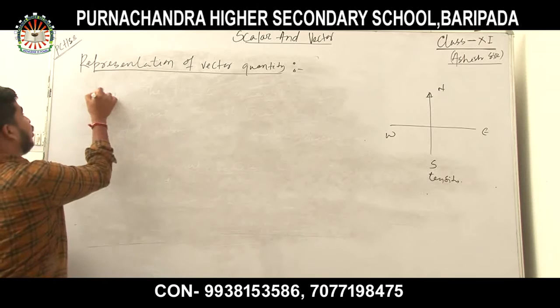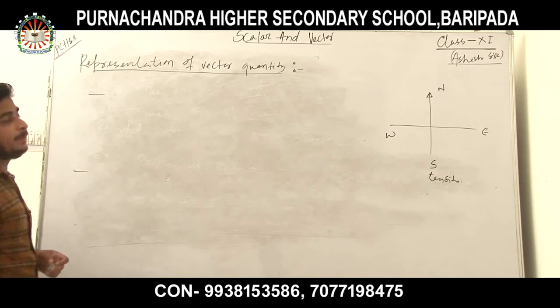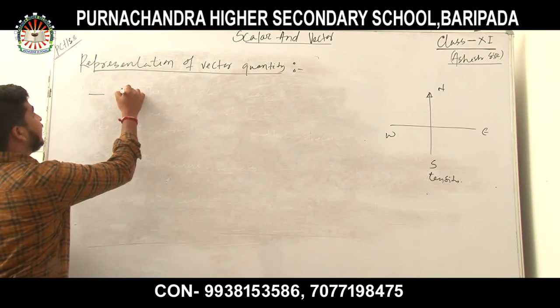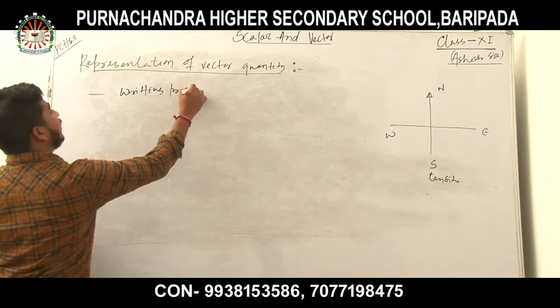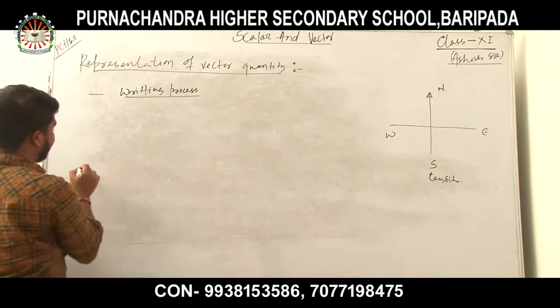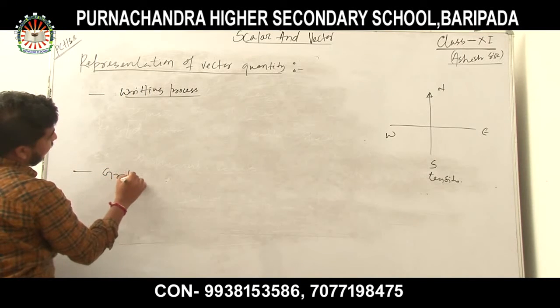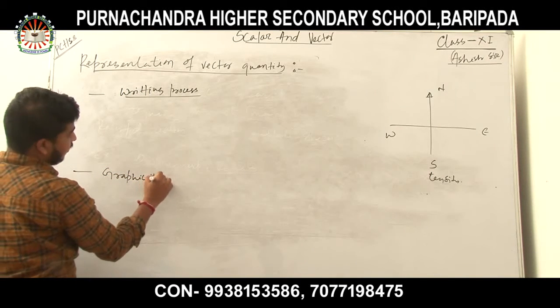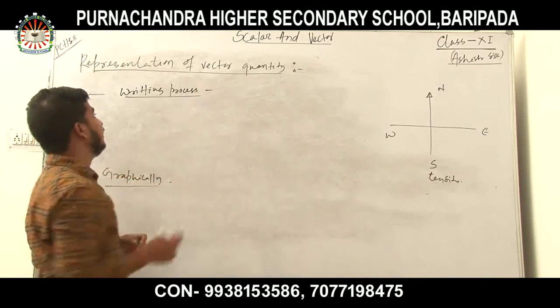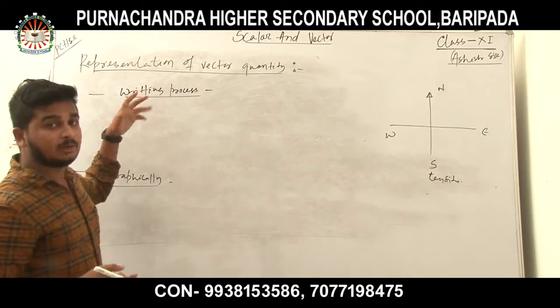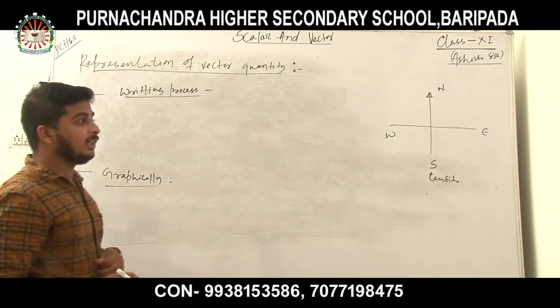There are two processes by which you can represent it. The first one is the writing process, and the other one is the graphical process. You can represent a vector quantity in a writing process, by using a symbol, or graphically.